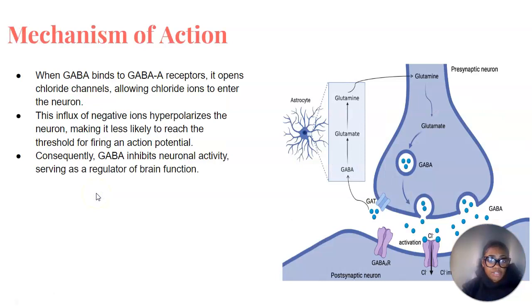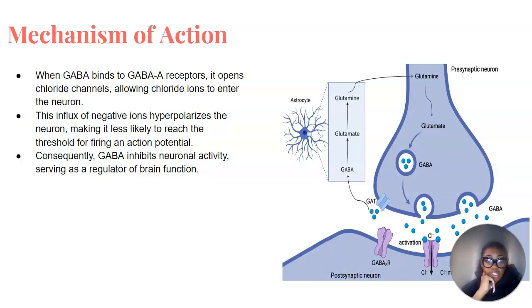Understanding the mechanism of action of GABA elucidates its role as a potent inhibitory neurotransmitter. Upon binding to GABA receptors, GABA facilitates the opening of chloride channels, allowing chloride ions to enter the neuron. This influx, like we just said, of negative ions hyperpolarizes the neuron, raising the threshold for action potential initiation. Consequently, the neuron becomes less excitable, leading to inhibition of neuronal firing.